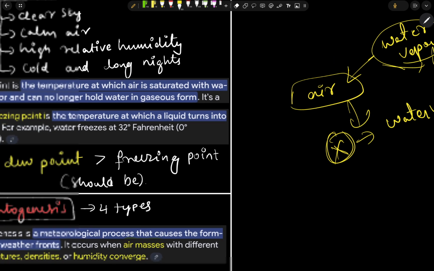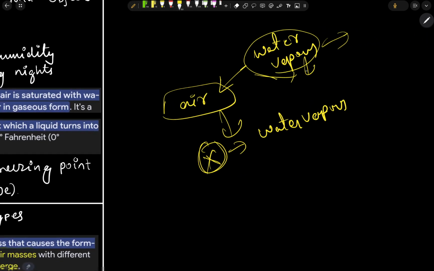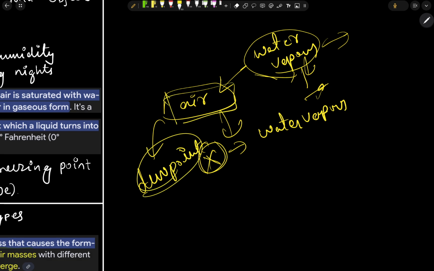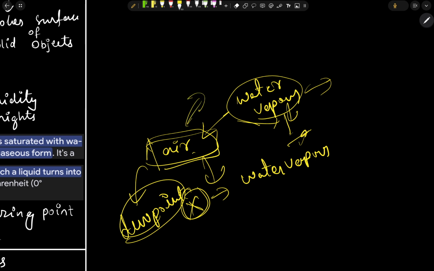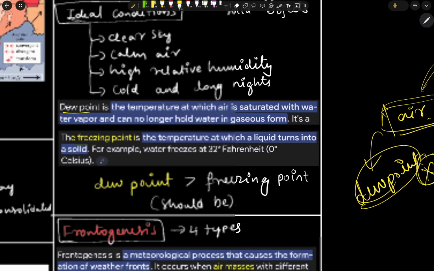Water vapor is the gaseous form of water. So this situation is known as the dew point: the temperature at which the air mass reaches saturation and cannot accept further addition of the gaseous form of water.